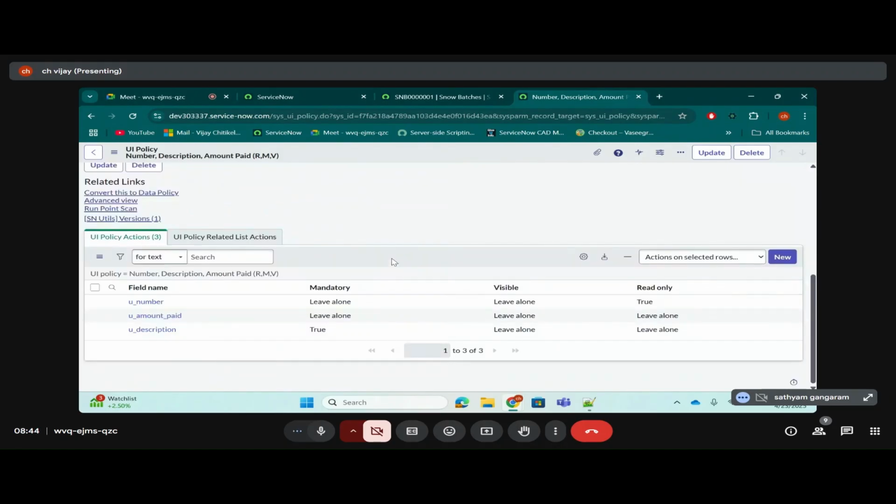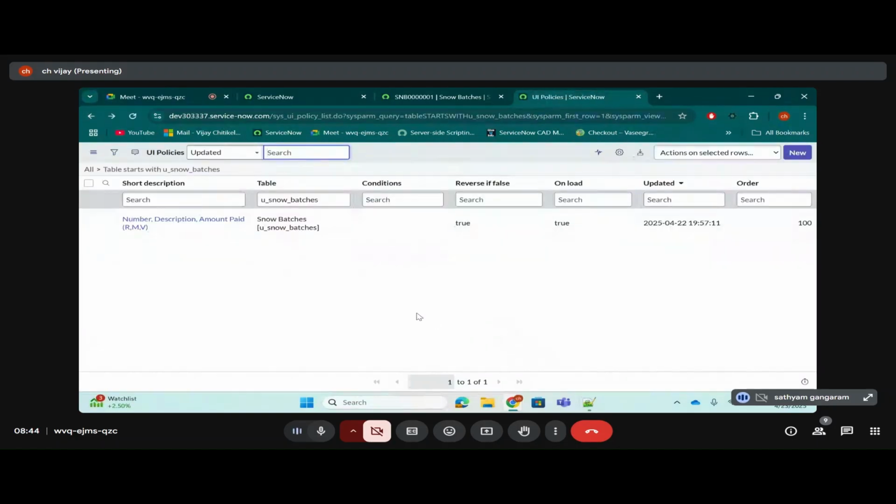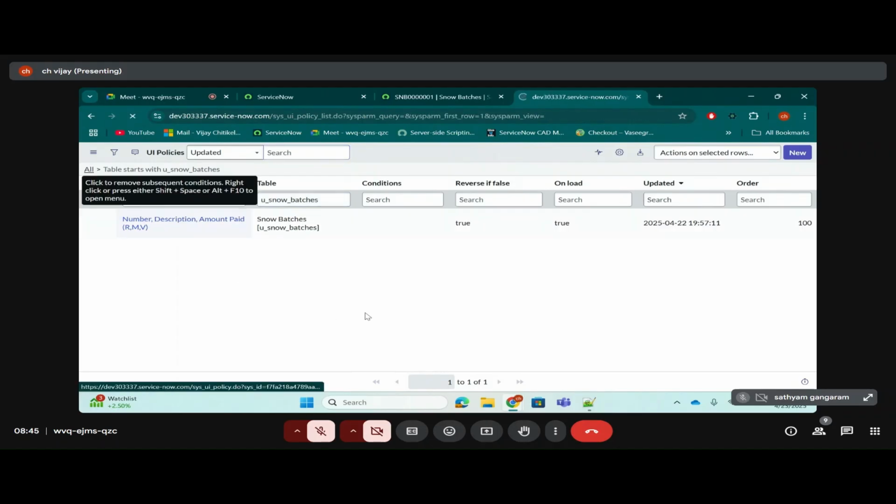Are you getting what I'm saying? So do one thing. Every time you get a new requirement, I'm trying to also explain the best practices that you should follow in real time. Always first see how many UI policies there are on the table. Examine all the UI policies. Can we fit my requirement in the existing UI policy? Rather than creating a new UI policy, try to see in that way first.